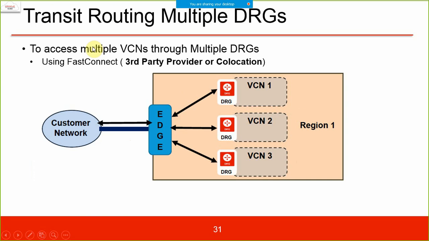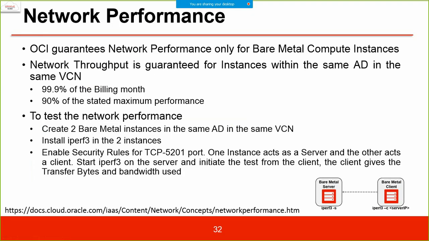Another example of transit routing is accessing multiple VCNs through multiple DRGs. We have edge services here, and then multiple DRGs through to multiple VCNs within the same region. The customer can access them. So this is an example of transit routing. These are multiple scenarios of transit routing for this networking. Next, network performance metrics.